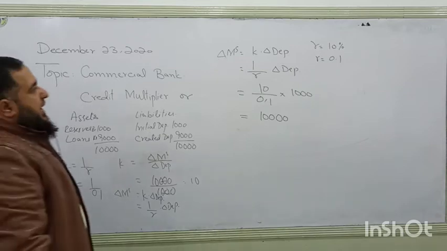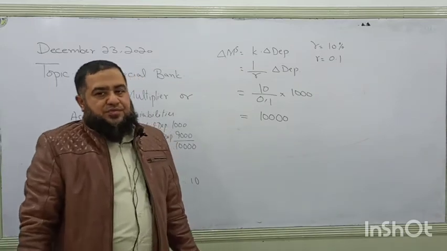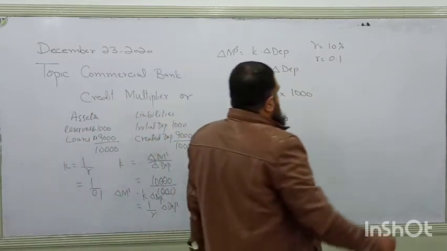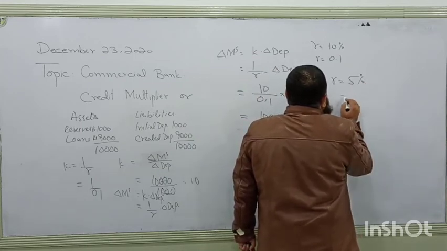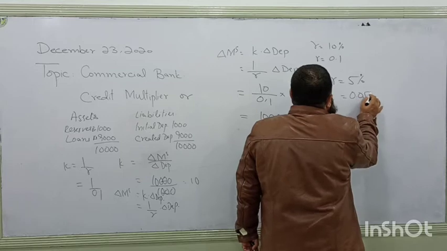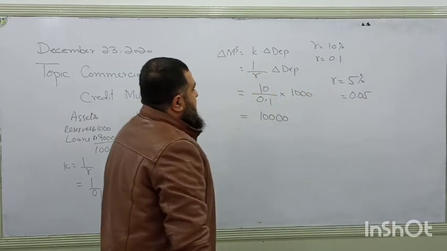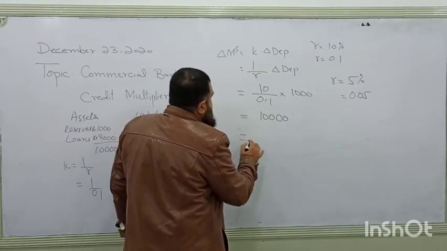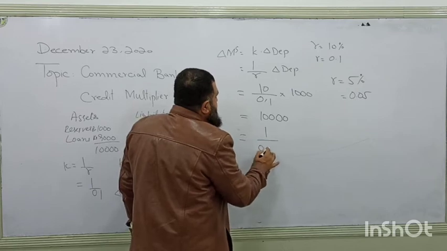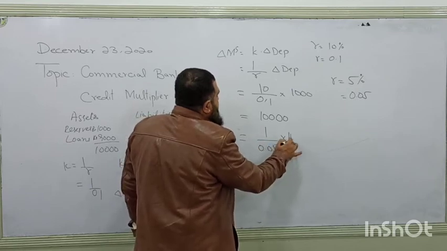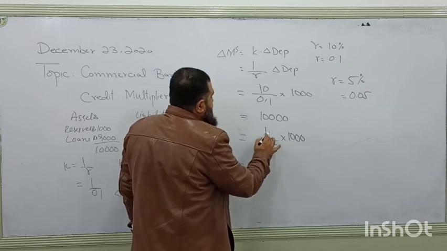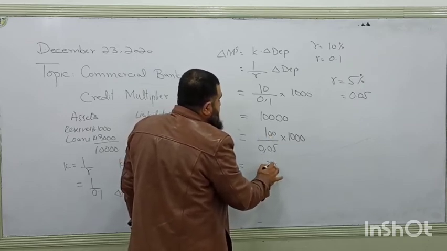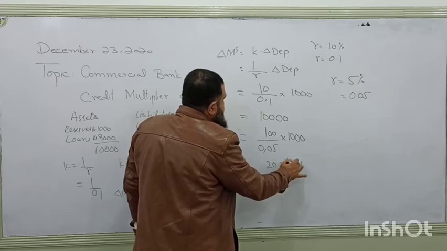If the central bank changes this reserve ratio, say R is 5%, which means 0.05, what will be the value of the multiplier? Now it is 20 multiplied by 1000.